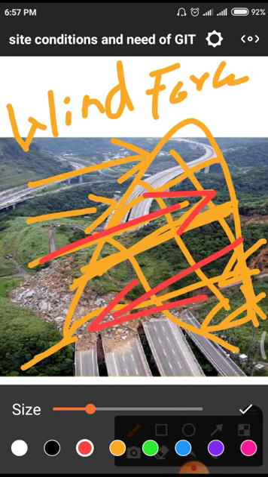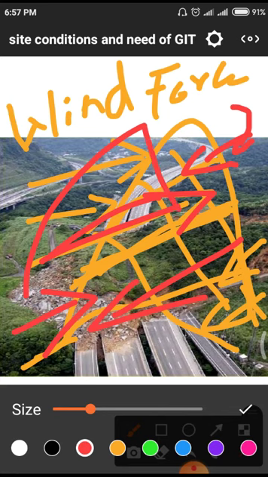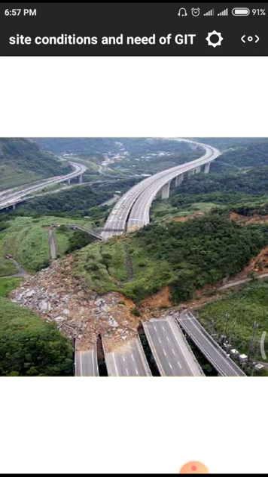In this particular figure I am showing the arrow in one direction, but in reality the application direction is here and the resisting direction is there. Due to the wind direction and water, the total soil will have to face this. That means the total fall down takes place due to the action of this shear force in the form of wind.